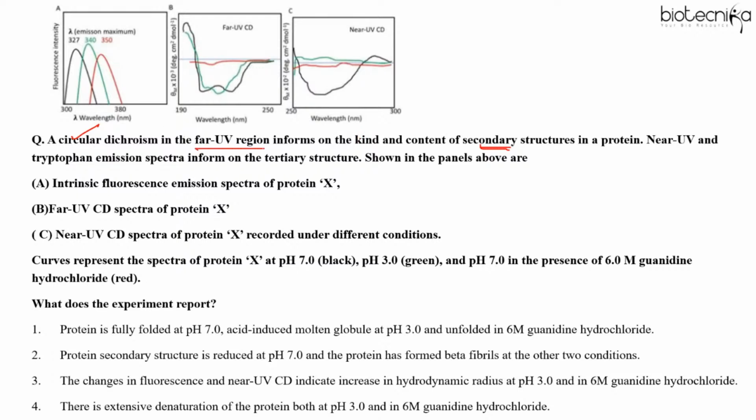So far UV region informs about secondary structure, and near UV and tryptophan emission spectra informs about tertiary structure. So tryptophan is an aromatic amino acid, and it is basically responsible for absorption of light. So circular dichroism is an absorption spectroscopy where we study the absorption of the light by the matter or biomolecules.